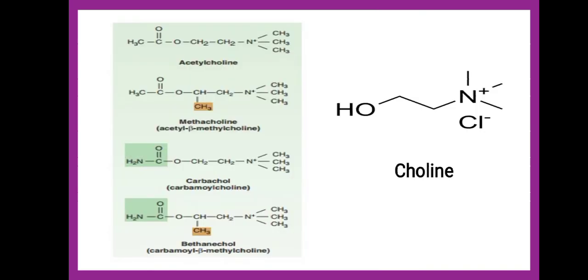Because this is choline. See this quaternary ammonium, then CH2 bridge, and this is hydroxy. So this hydroxy, choline का hydroxy का hydrogen is replaced with ester. Okay, so here it is methacholine. Why methacholine? Because it is the methyl derivative of ester. Okay, so then here further derivatives are carbachol, okay, bethanechol.